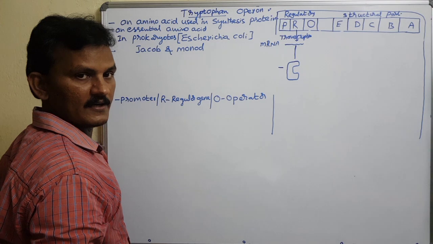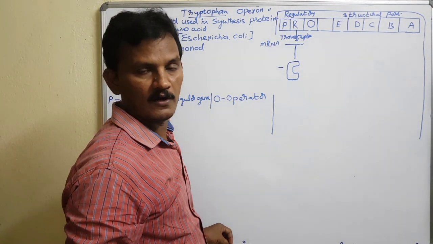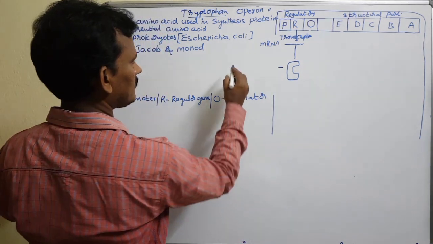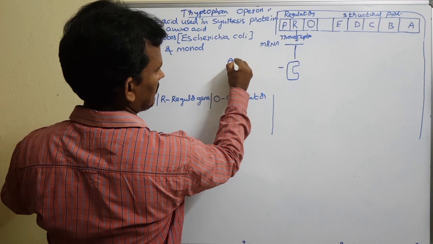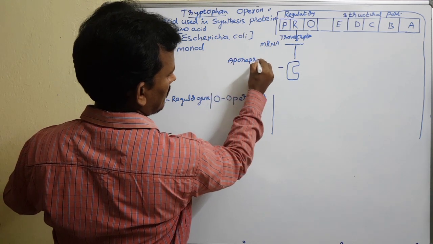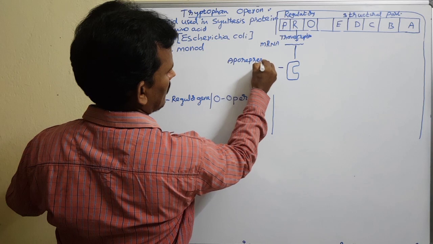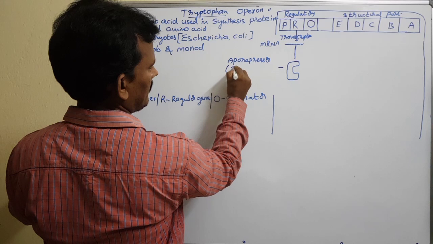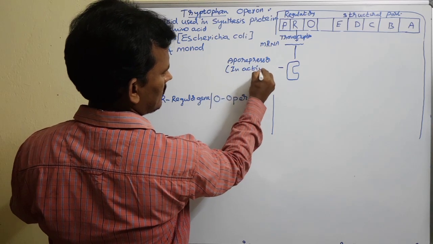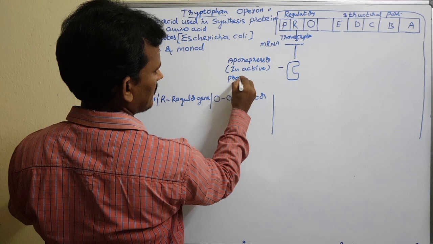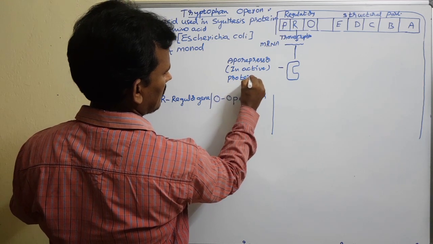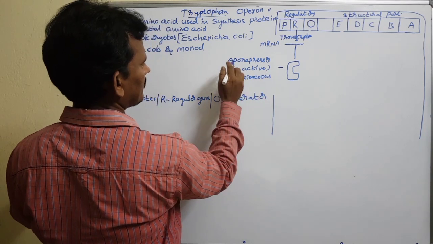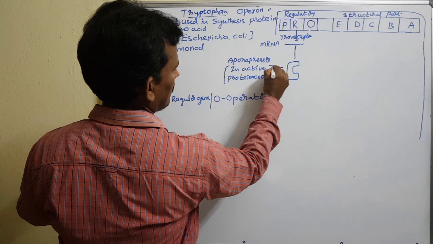This enzyme is in an inactive state. We call it an aporepressor, a proteinous structure in an inactive state.